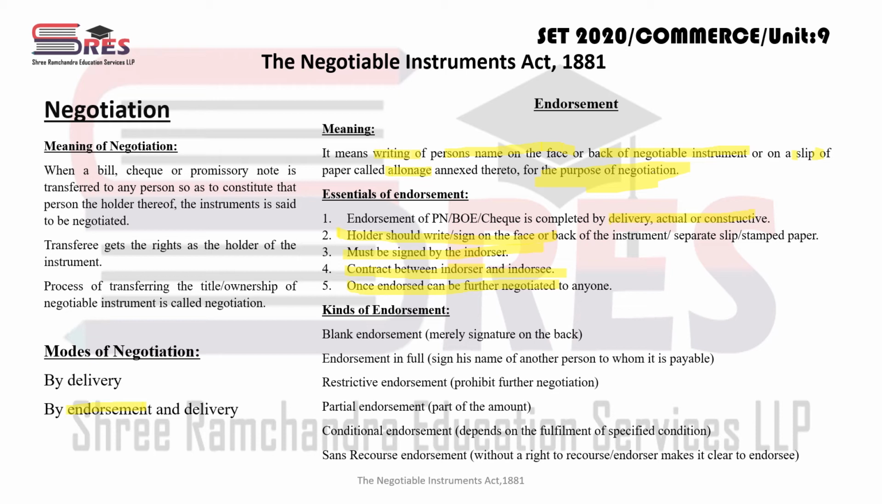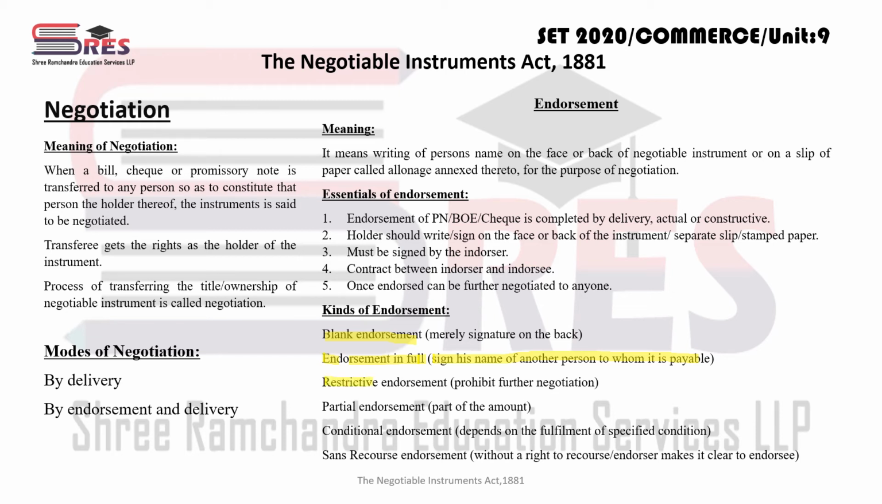One is known as blank endorsement. एक ब्लैंक एंडोर्समेंट होता है जिसमें जस्ट जो होल्डर ऑफ इंस्ट्रूमेंट है वो उसके बैक पे साइन कर देता है, इंस्ट्रूमेंट के बैक साइड पे साइन कर देगा, और जस्ट बाय साइनिंग on the back side of the instrument, that document, that instrument gets endorsed. Then second, the endorsement in full, where endorser signs and writes the name of another person to whom it is payable. देखो यहाँ पे वो साइन भी करता है और उसका नाम भी लिखता है जिसको पे करना है, right?